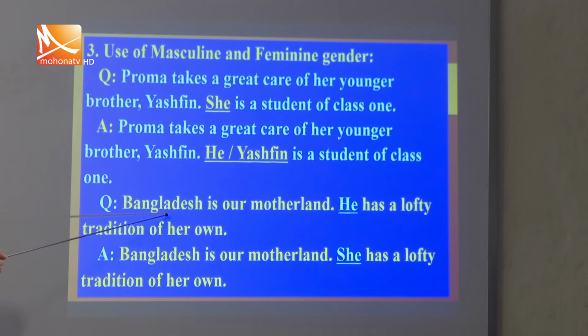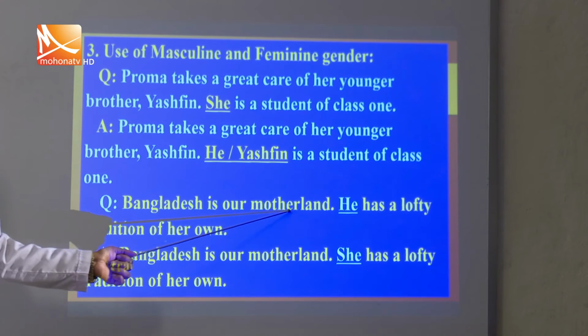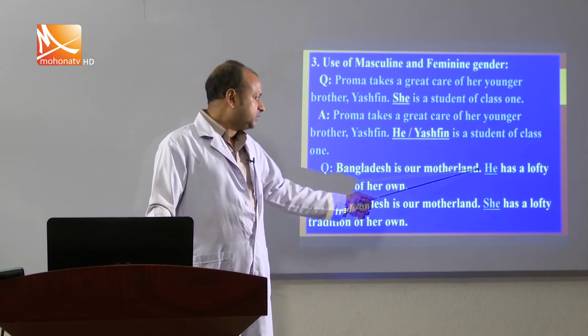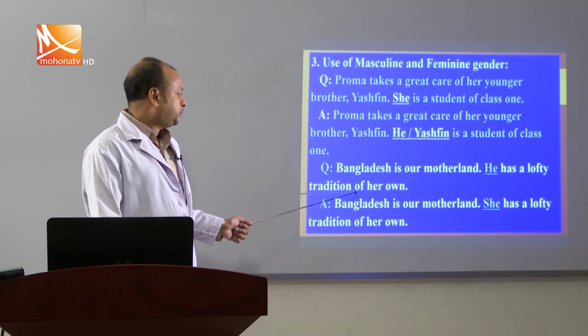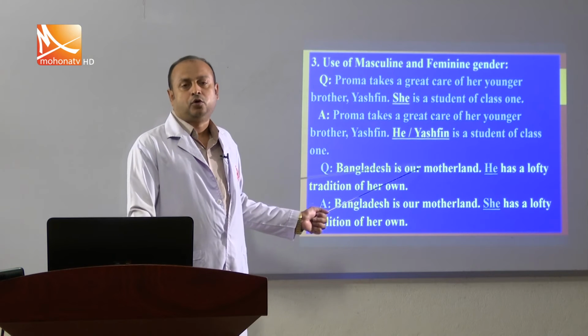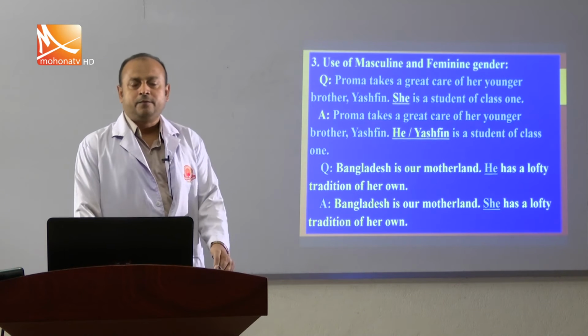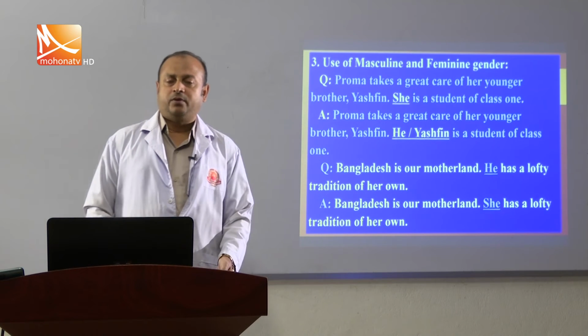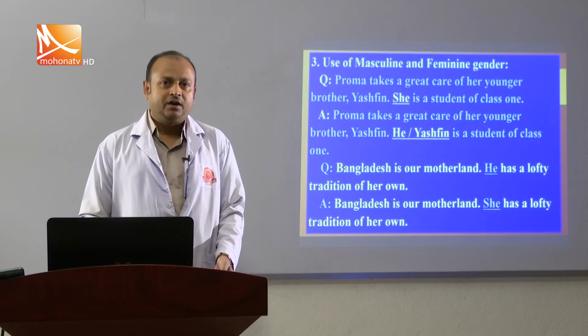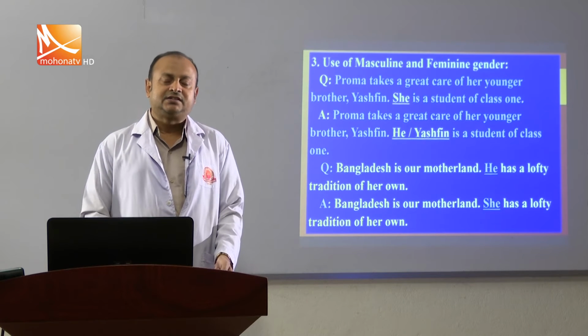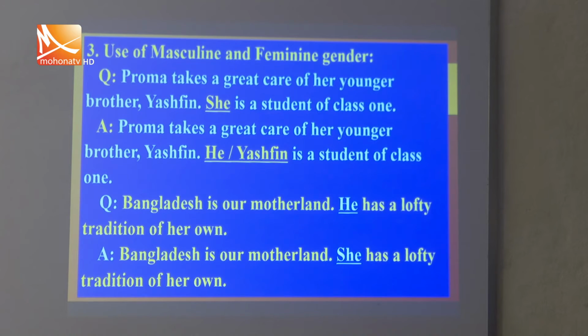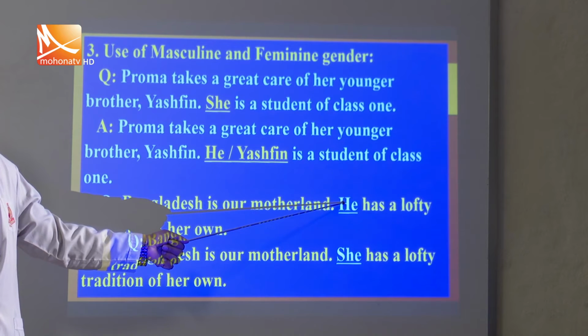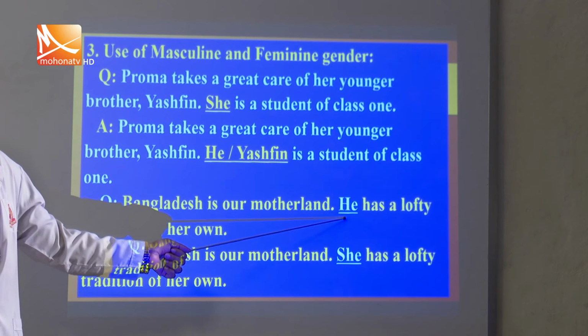Okay? So, next sentence: Bangladesh is our motherland. He has a lofty tradition of our own, my students. You know, any name of country or river can be used in the English language as feminine gender. So, as it is feminine gender according to the language rules, he cannot be used here. It is wrongly used here.